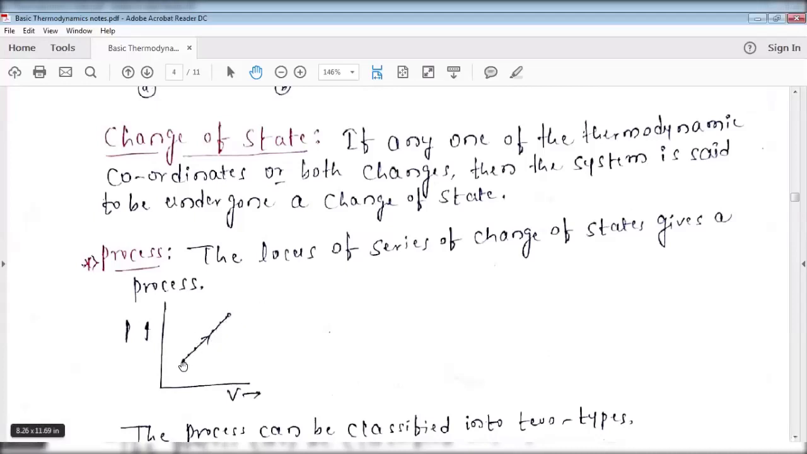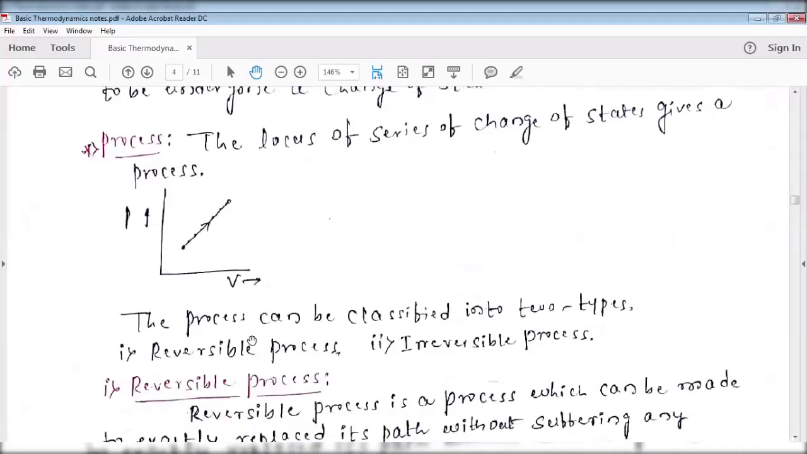If you connect state 1 to state 2, 2 to 3, 3 to 4, 4 to 5, like n number of states, it gives one process. This is called one process. The series of locus of all the points in the plot gives a process. The process can be divided into two types. Which are those? First one is reversible process. Second one is irreversible process. What is reversible process? What is irreversible process?